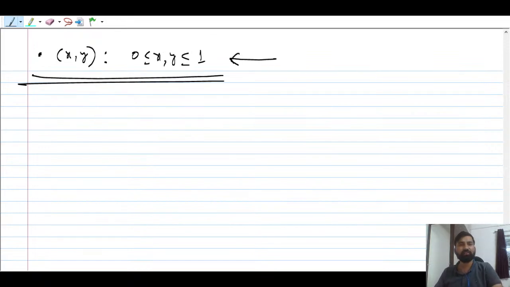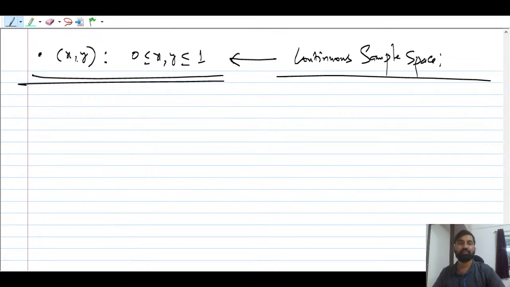This is nothing but a continuous sample space. But nobody talks about these things; they are directly discussed only in the case of random variables. But here you have to understand that before we enter into random variables, we need to understand what type of sample space there is.